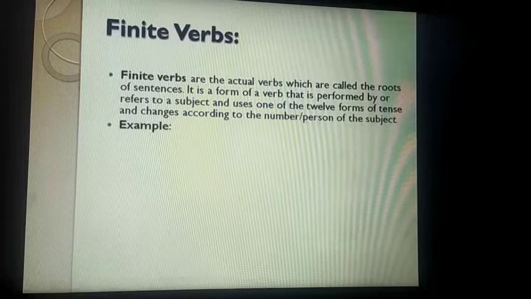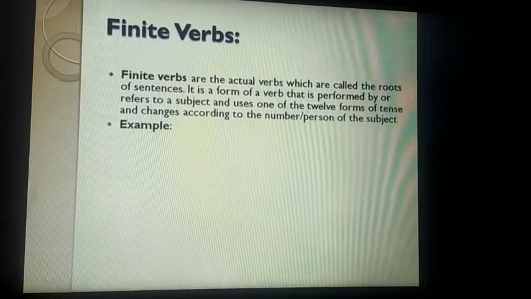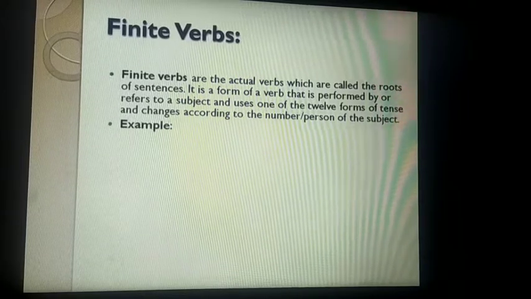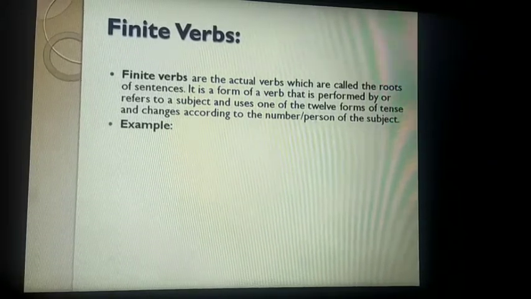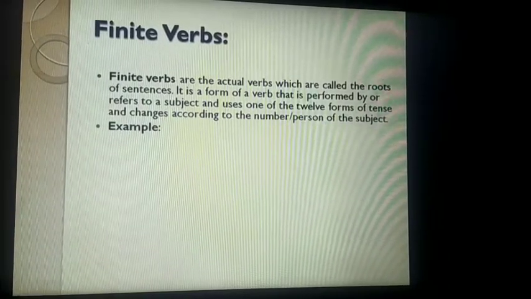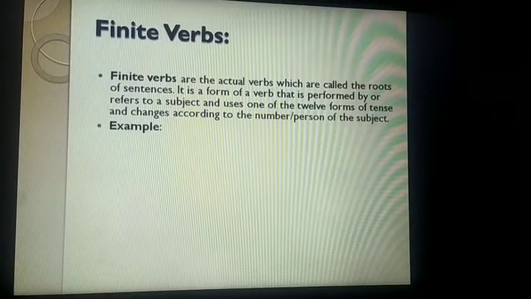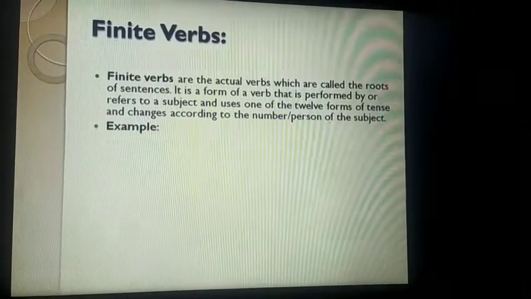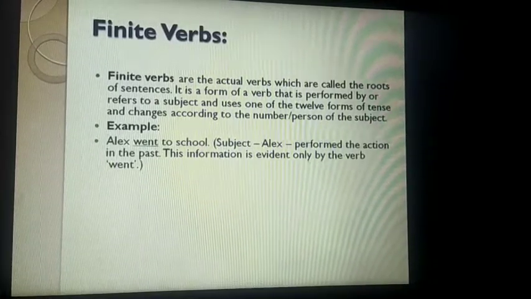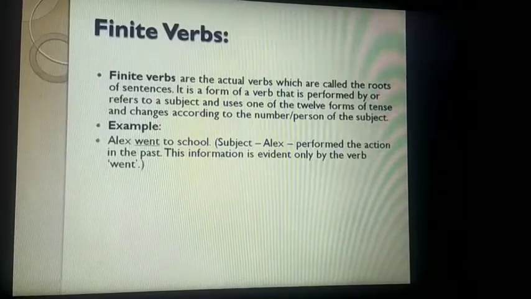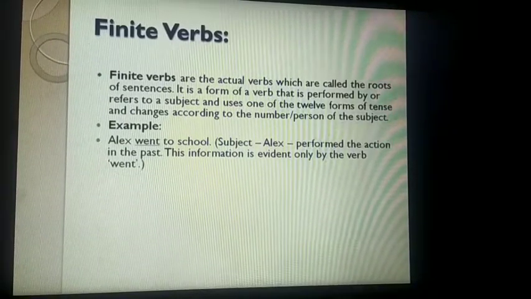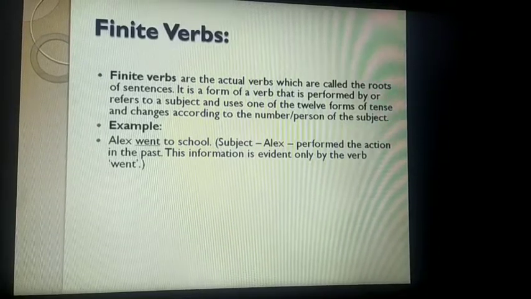Let's see the example of finite verbs. So finite verbs वो verbs होती हैं जो 12 form of tenses में according to tense वो change होती हैं. It means according to time. वही वो verbs होती हैं जो हमें time के बारे में exactly clearly message करती हैं. Let's see example. Alex went to school. Alex is the subject. Who is performing the action? Alex subject है जो क्या action perform कर रहा है? School जाने का.